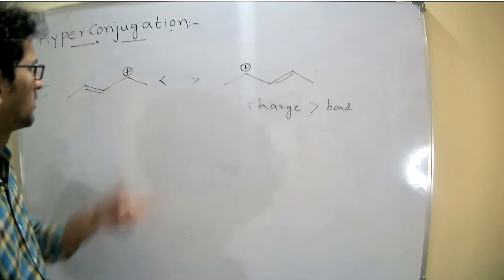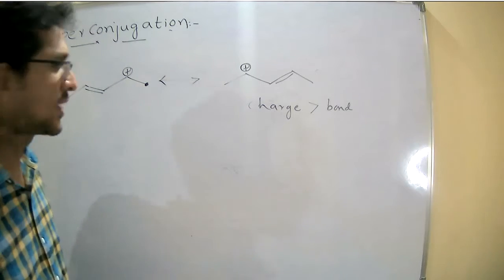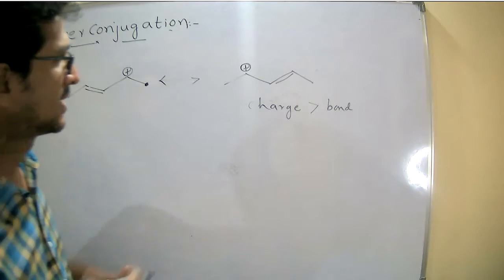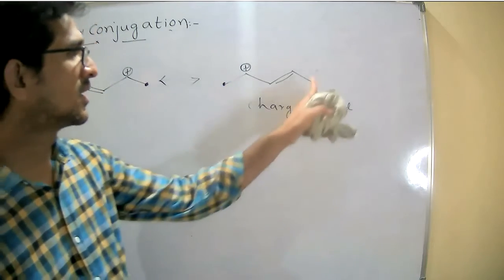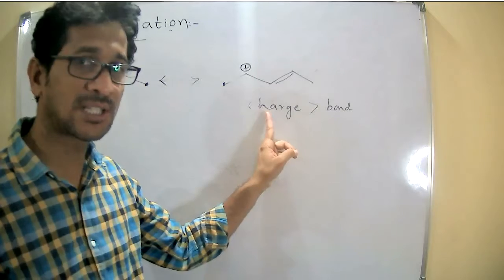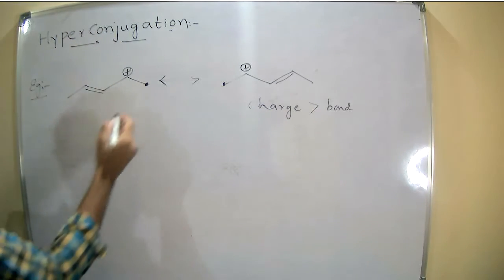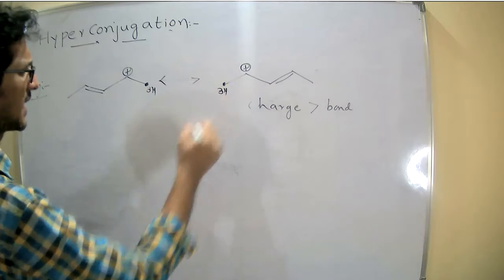For example, coming to the first, this carbon is considered as the alpha carbon, not this. And similarly, this carbon is considered as the alpha carbon, not this. Because we have two options, but we are choosing the charged species. It contains three hydrogens.